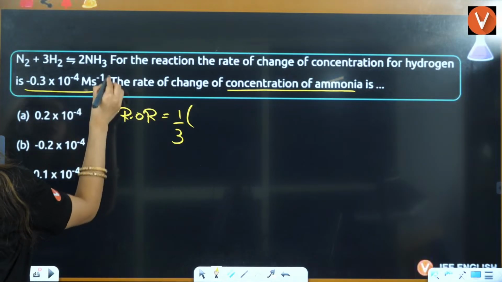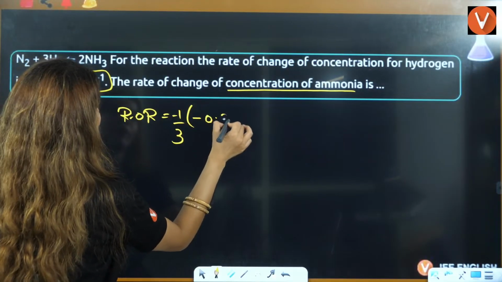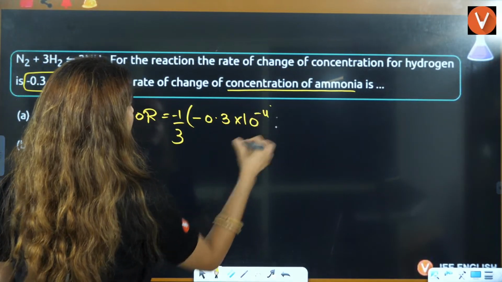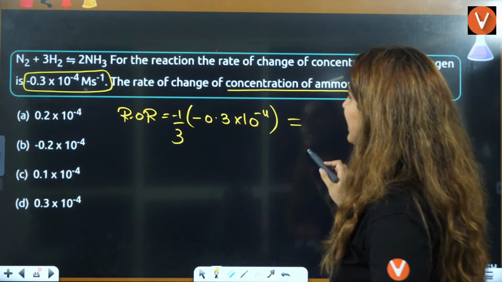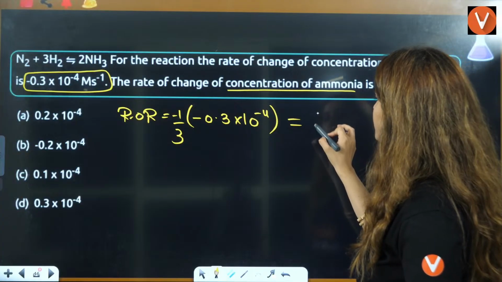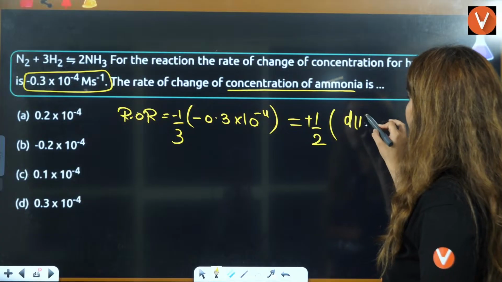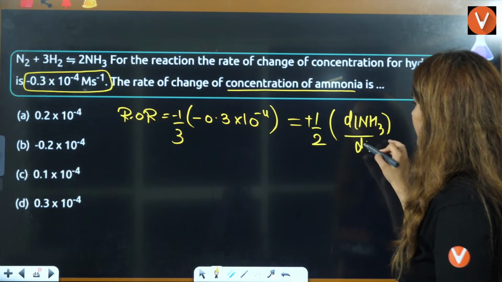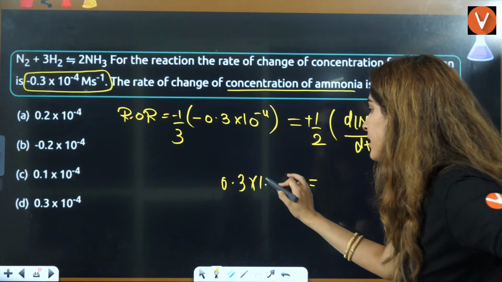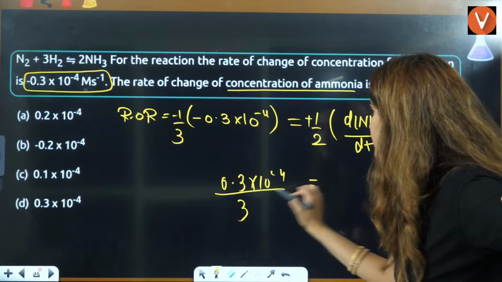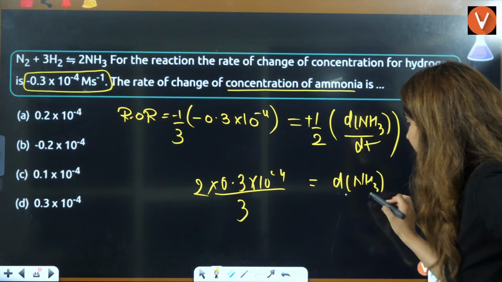H2 is given to be this. So can I write it this? This is minus, this is given to be minus 0.3 into 10 raised power minus 4, right? Change of concentration of ammonia is 1 by 2, that is in positive. So here you can write d of NH3 by dt, and you can give the answer as 0.3 multiplied by 10 raised power minus 4. This is 3 multiplied by 2, and that will be your dNH3 by dt.